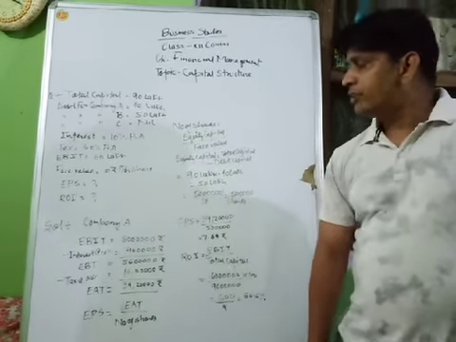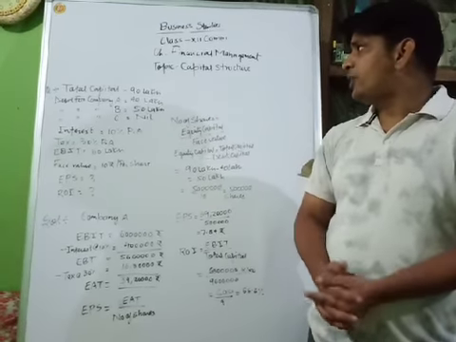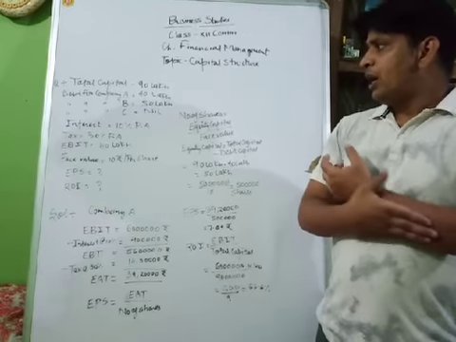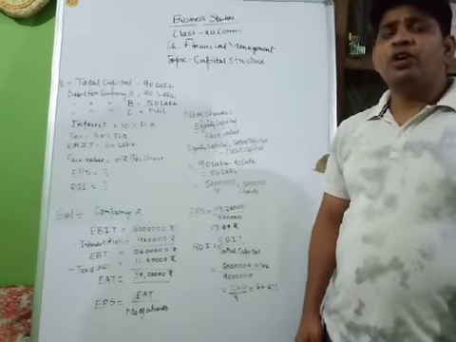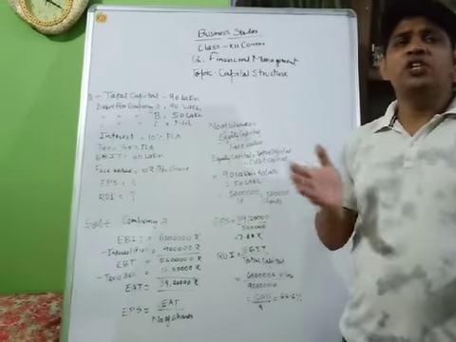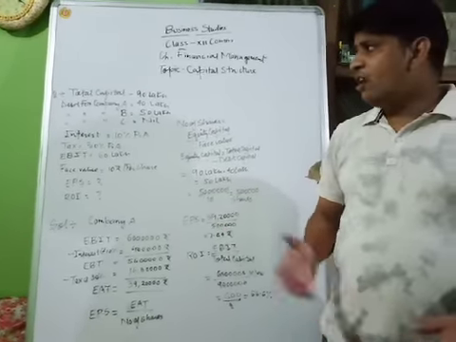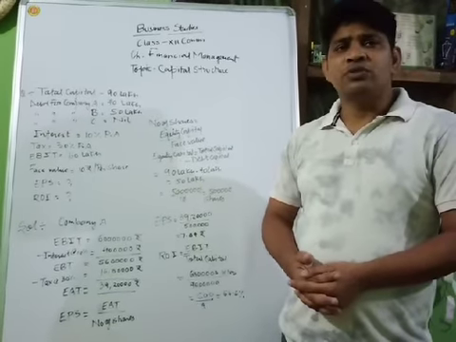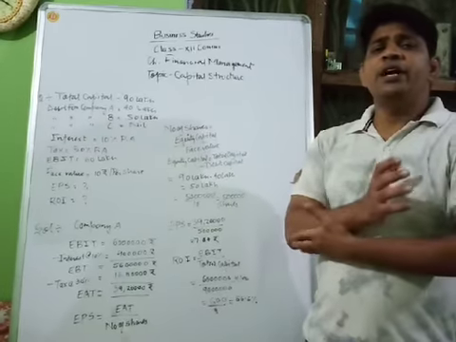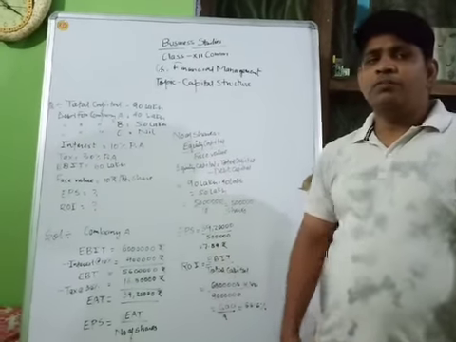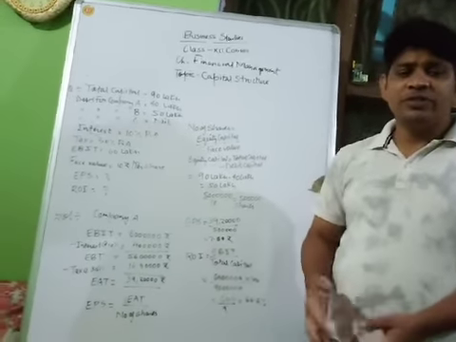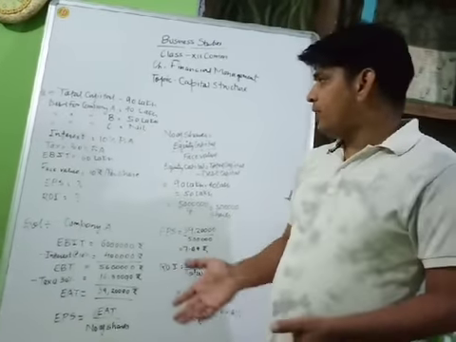So today's topic is capital structure and the numerical related to the capital structure. Capital structure represents the ratio between debt and equity, and it is an important concept which helps the management identify how much fund the company has to use from its own pocket and how much fund the company has to get from outside sources in the form of debt. So the ratio should be maintained by the company, then only the business activities can be performed in the best possible manner. Otherwise the business activity will not be performed in a better way.